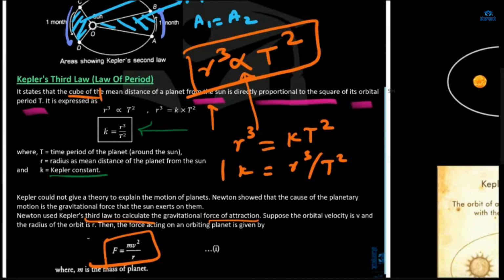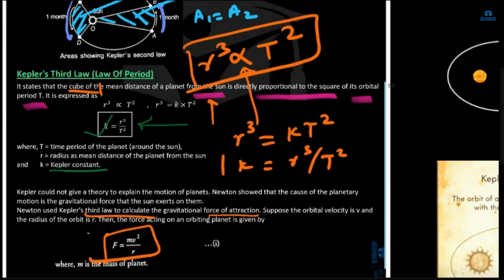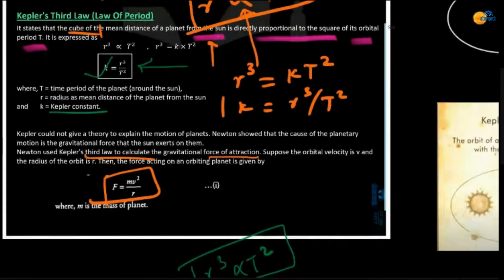One thing Newton used was Kepler's third law, this relation. He used Kepler's third law in calculating the gravitational force of attraction. Now we'll see how he used it.